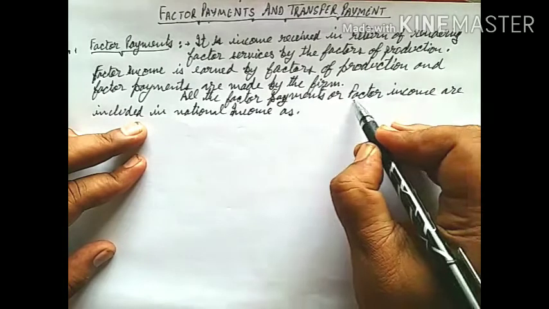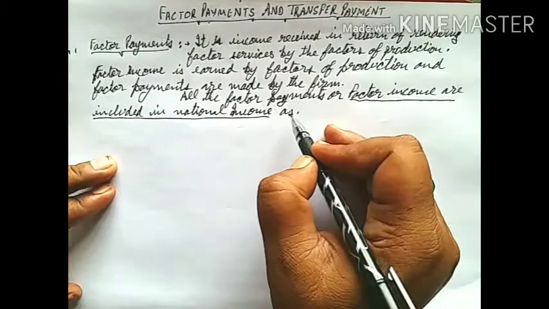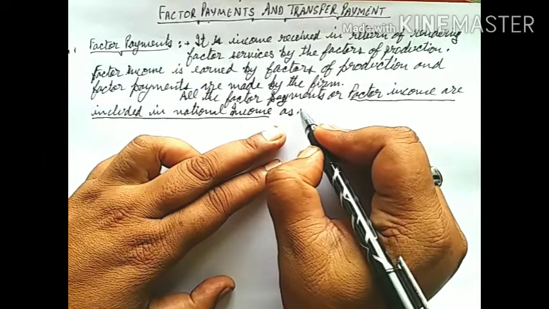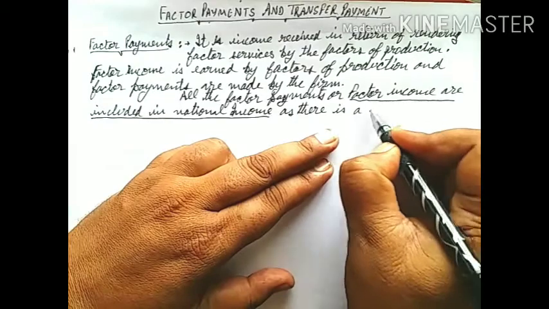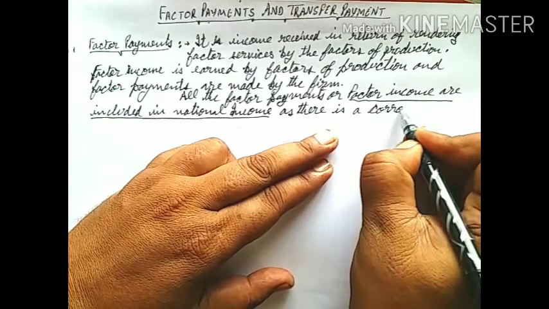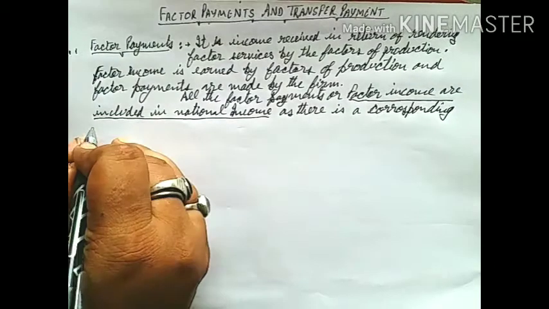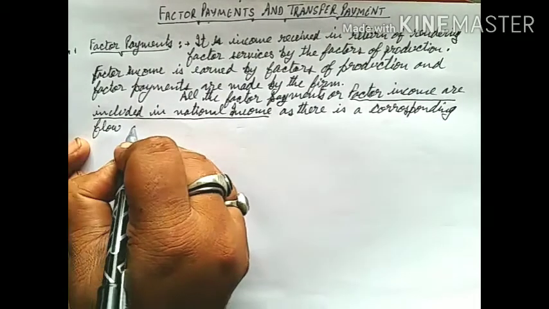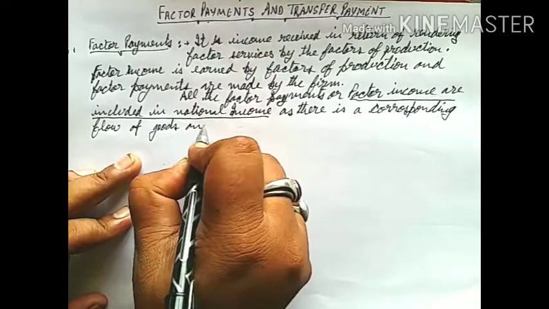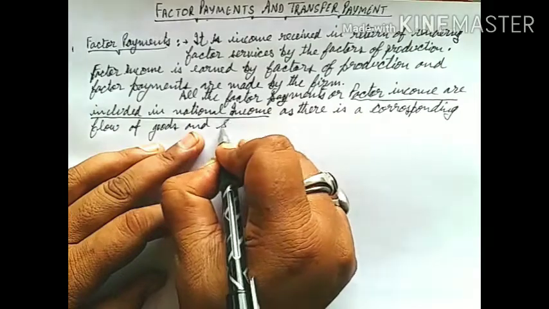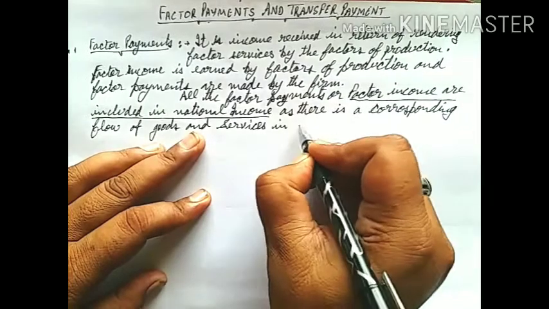As factor income is included in national income, the reason is that there is a corresponding flow of goods and services in the economy.